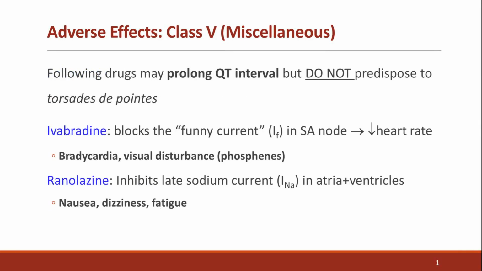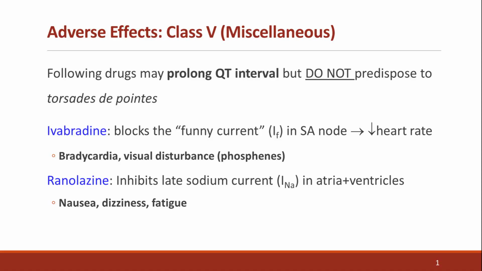Next we discuss two drugs which may prolong QT interval but do not predispose to torsades de pointes. One of them is ivabradine, which works by selectively inhibiting the funny current in the sinus node, which slows heart rate without affecting blood pressure or contractility. As we know, this funny current is responsible for phase 4 slow depolarization. It is used to treat chronic stable angina and certain types of heart failure, but its antiarrhythmic properties are primarily linked to heart rate reduction. Hypokalemia, hypomagnesemia, and bradycardia are contraindications to ivabradine use, as all of these conditions would increase the likelihood of prolonged QT interval. The other drug is ranolazine.